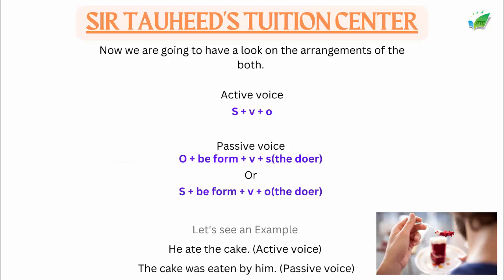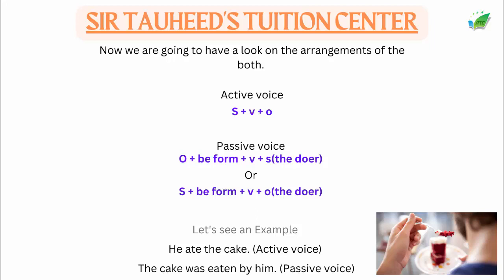The same arrangement can be written like this: S plus B form plus V plus O, the doer. Remember, it does not matter what you have written in the formula.